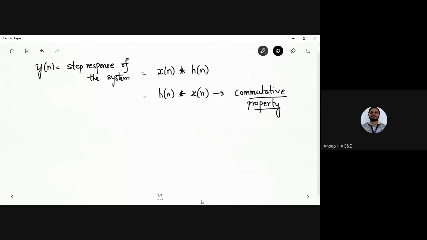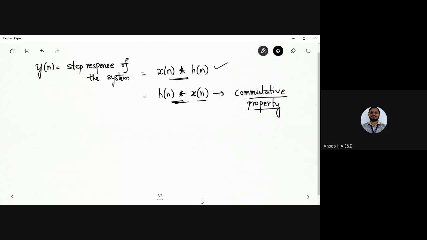You might be having a question, why can't we take the conventional convolution formula, or we can just interchange it with the commutative property, isn't it? So to get the solution quite easily, we are going to have the commutative property applied here.